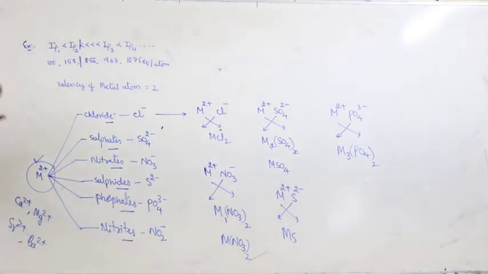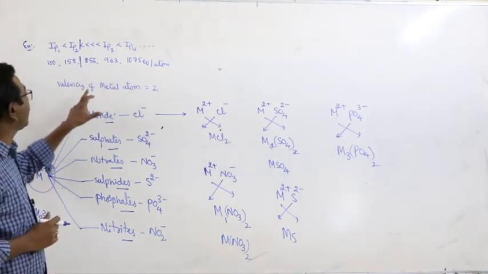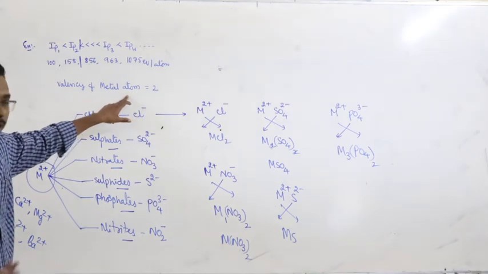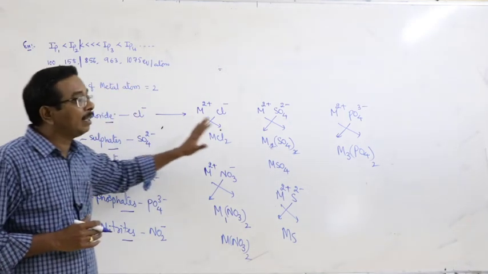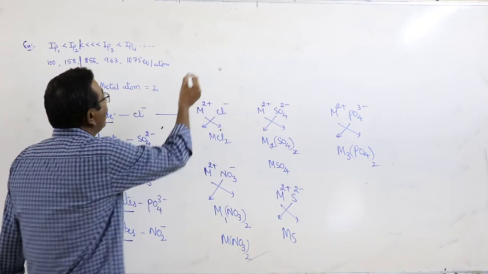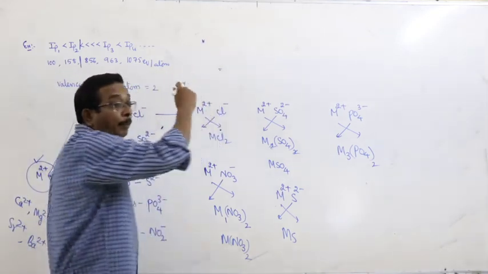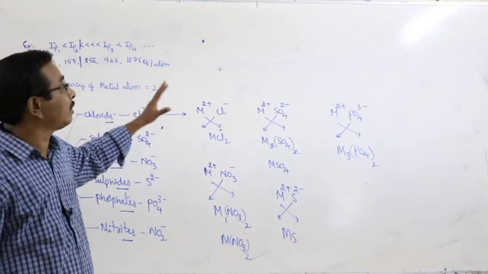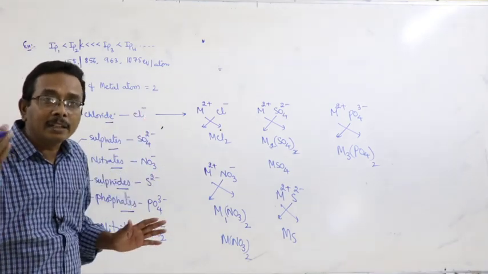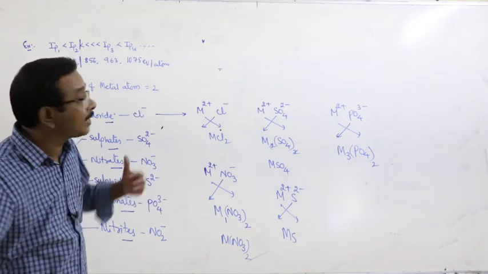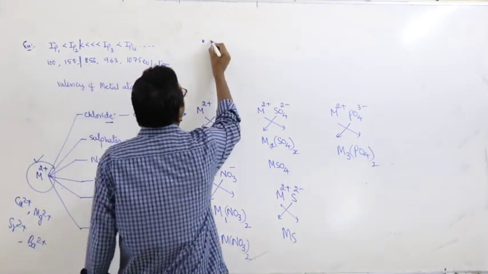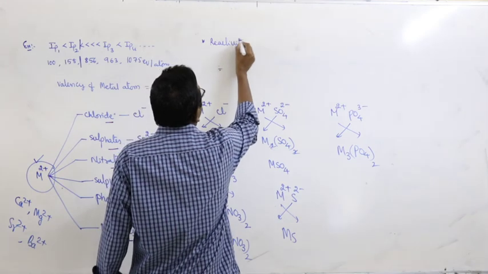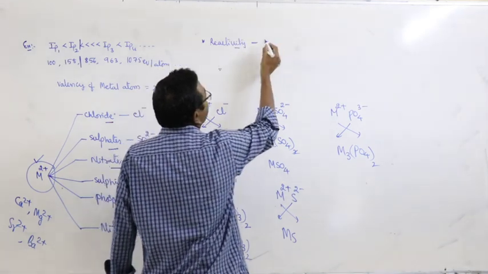By using ionization potentials, we can calculate the valency of metal atoms or a given element, and at the same time we can write the molecular formulae. The second one is that by comparing or evaluating the ionization potentials of the elements, we can understand their reactivity also. How can you state this for reactivity?